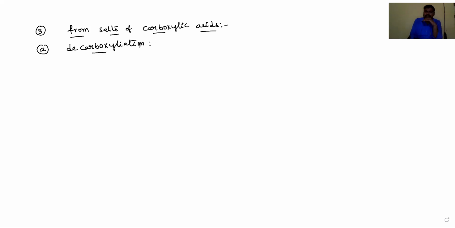Decarboxylation means loss of a CO2 group. Here the decarboxylating agent is soda lime. The soda lime is the mixture of NaOH plus calcium oxide. This mixture is known as soda lime. It is useful for removing the CO2 group from salts of carboxylic acids.